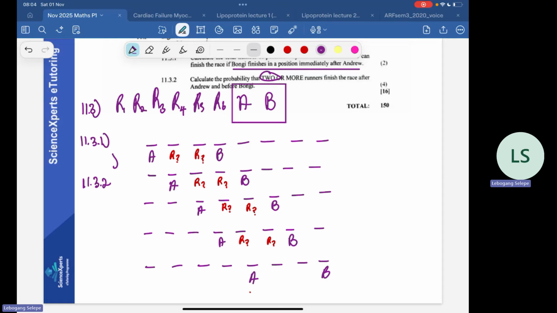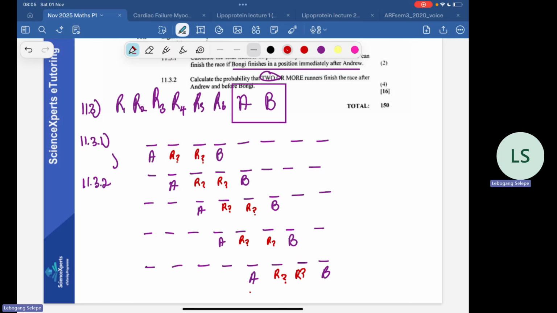Then we have 2 runners between, right? Remember, these are not all the options. We have other options where we have 3 runners between them, 4 runners between them, 5 and 6 runners between them, right?